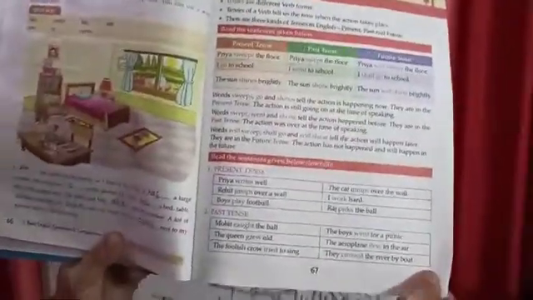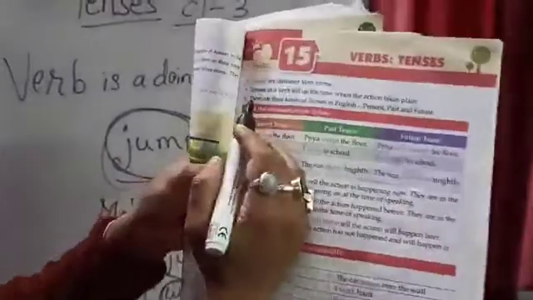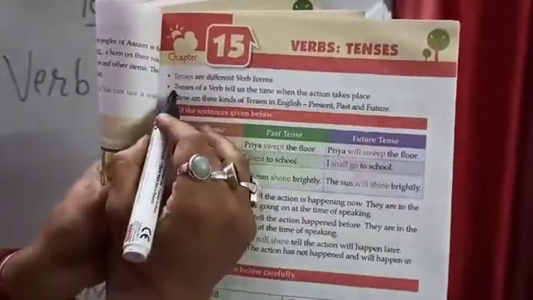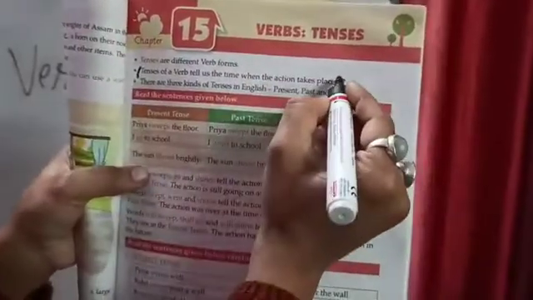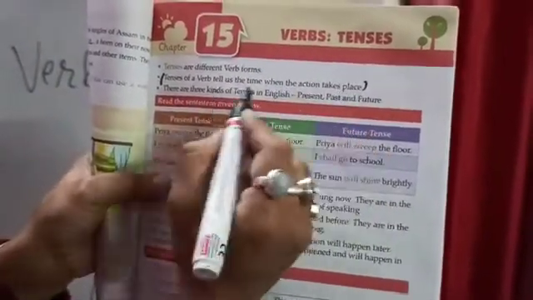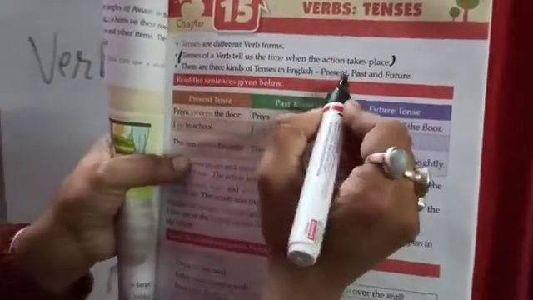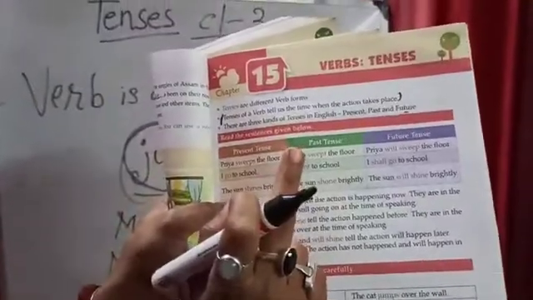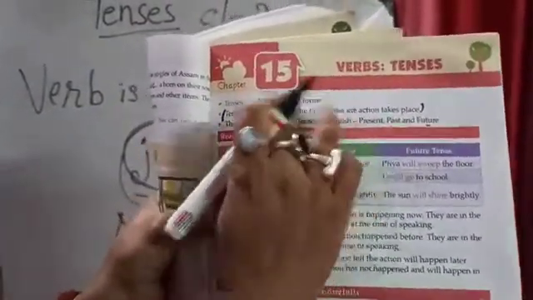Okay. Tenses are different verb forms. See over here. Tense of a verb tells us the time when the action takes place. So what is the tense of a verb? Tense of a verb tells us the time when the action takes place. What are the three kinds of tenses in English? Present, past, future. I may give the questions like this from here. So you have to learn this by heart. Okay. Then,